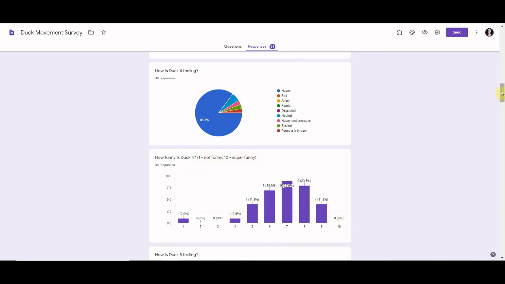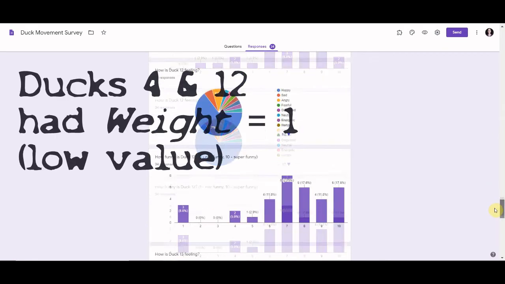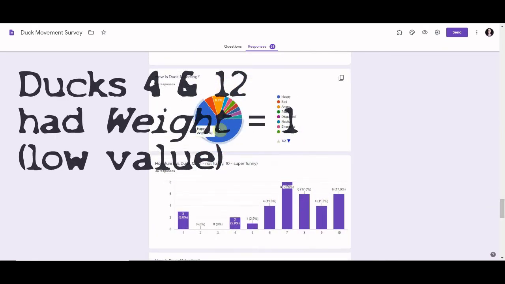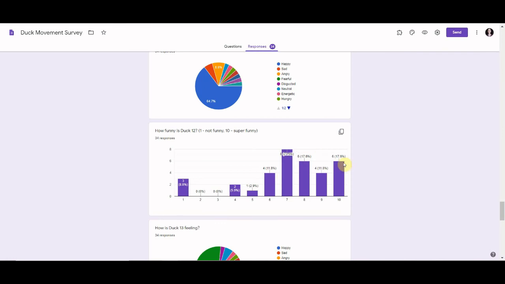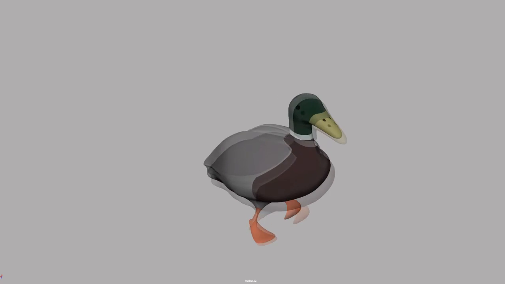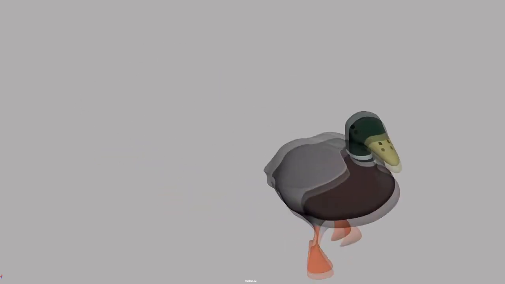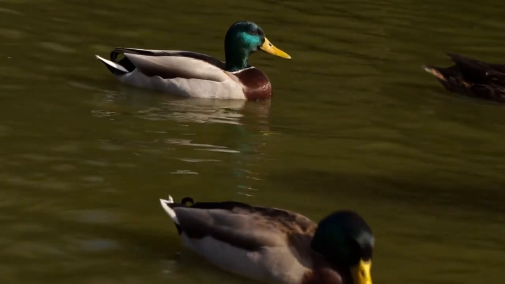This result repeated itself at duck number 12, where over 60% of the people said that the duck is happy, and over 80% of the people responding that the duck is funny. Of course, this small experiment is only one step in finding out what makes ducks funny. Is it the emotion itself, or the fact that it's walking in a wobbly way, or is it another behavior that makes ducks funny?